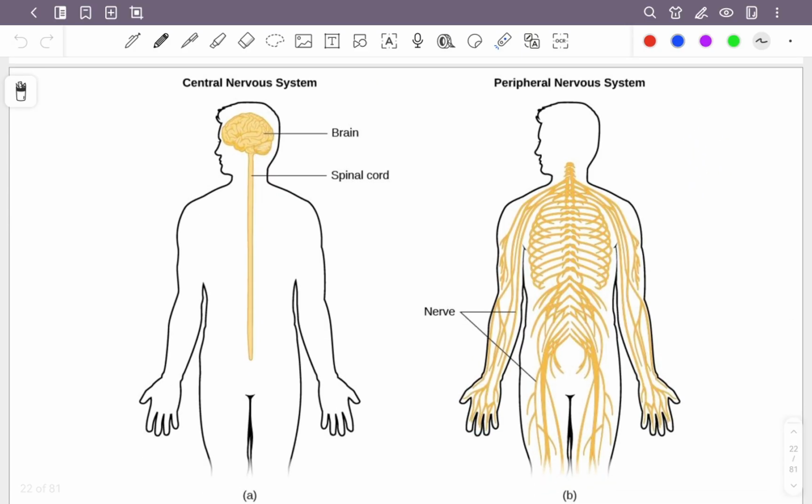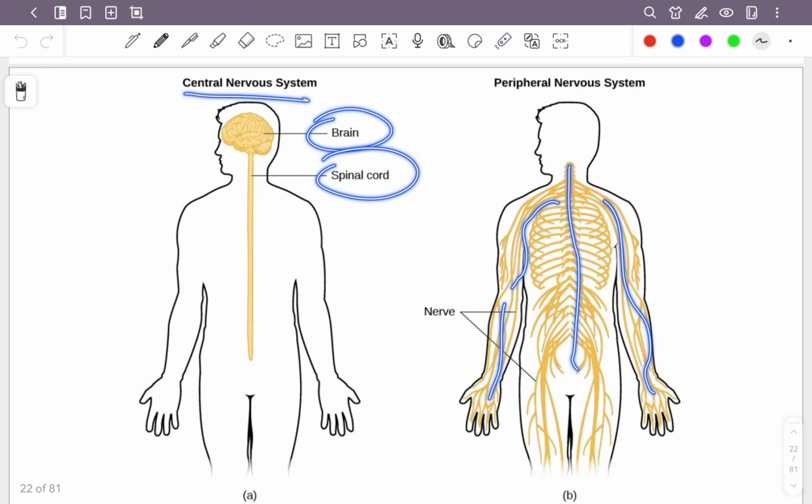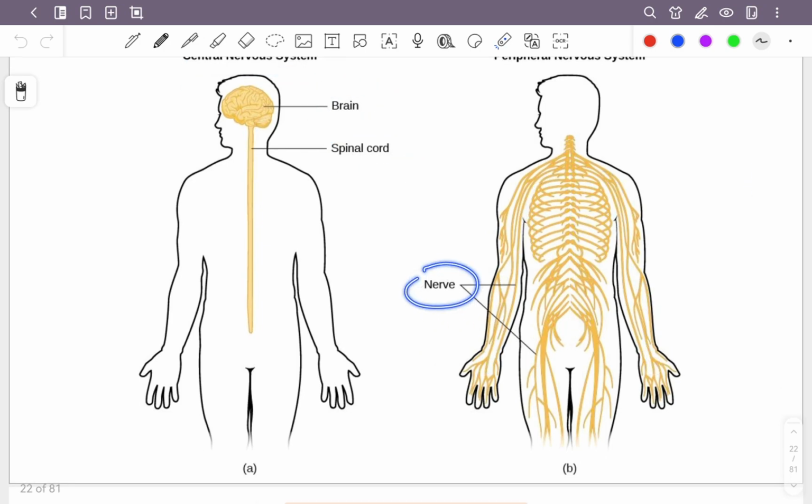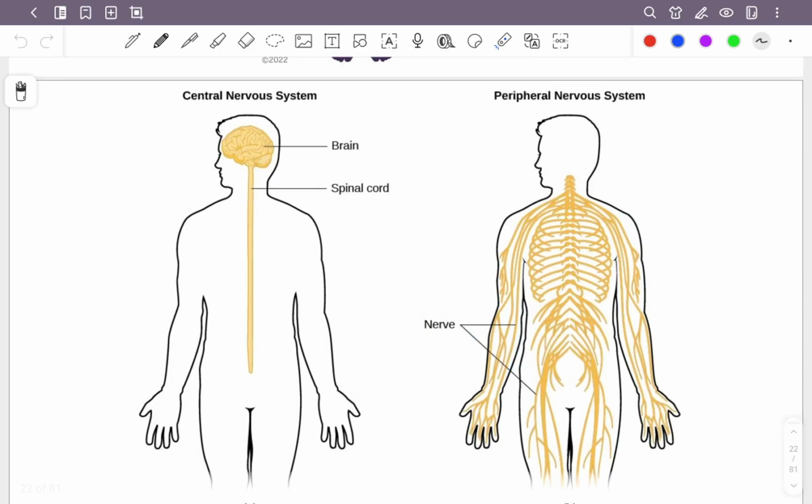Okay, this is also another example. I want to enhance your memory on this. Once again, central nervous system, only brain and spinal cord. All the other parts, you can see the wire, the nerve. This is the one that I mentioned, the nerve. You can see all this wire, the name is nerve, is the peripheral nervous system. In the exam, don't give me the answer wire. Give me the word nerve.